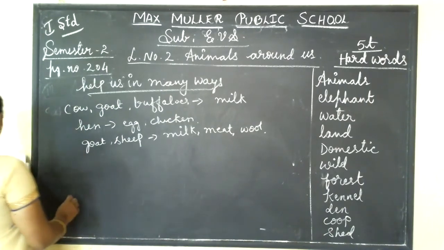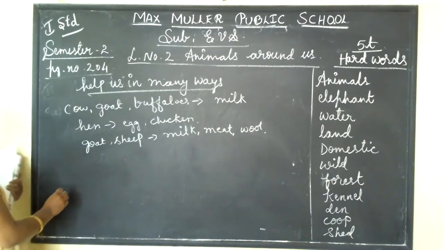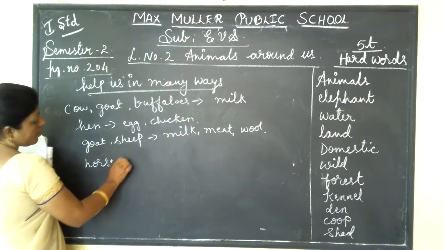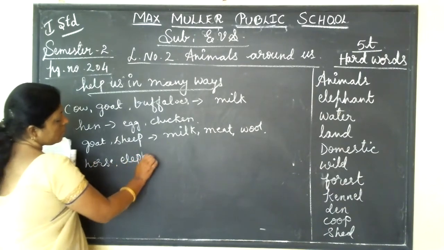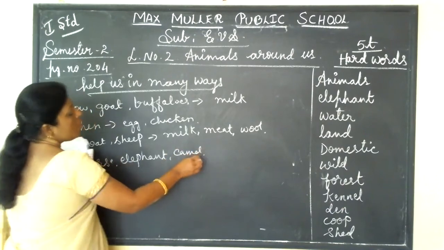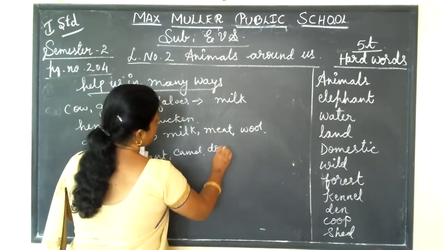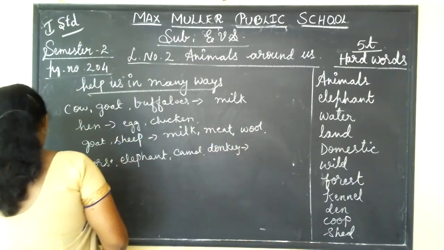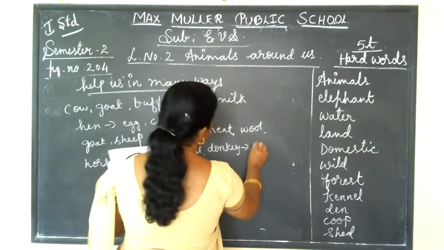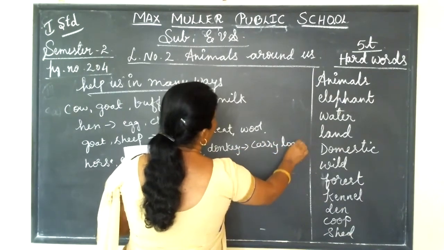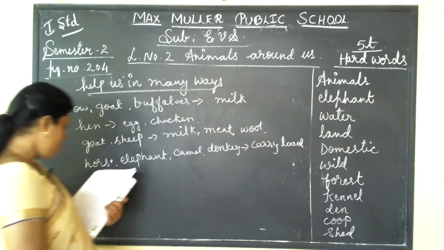And some animals like horse, elephant, camel, donkey. So these are all animals. They carry load for us. Okay, they carry load for us.